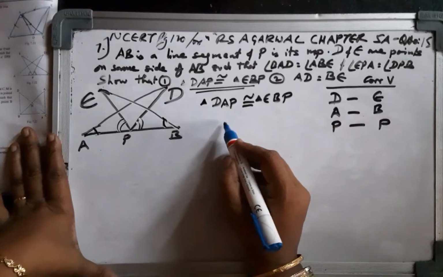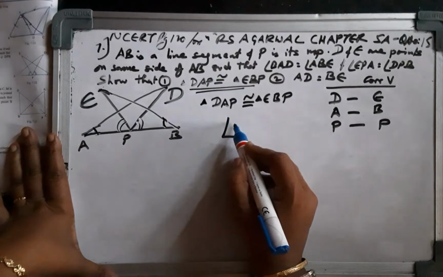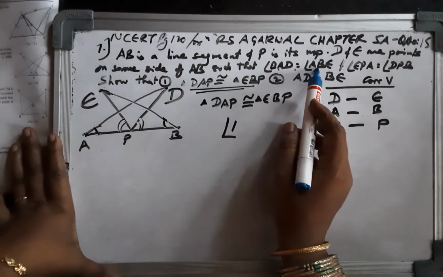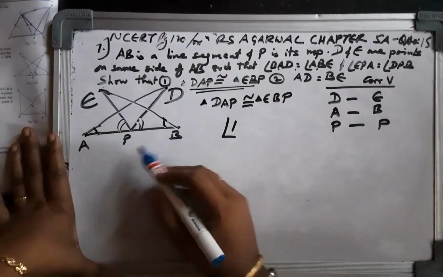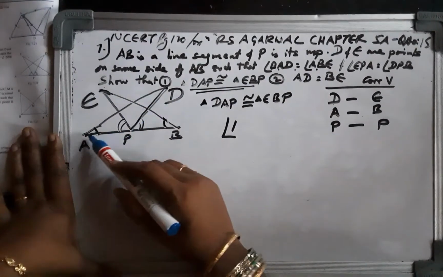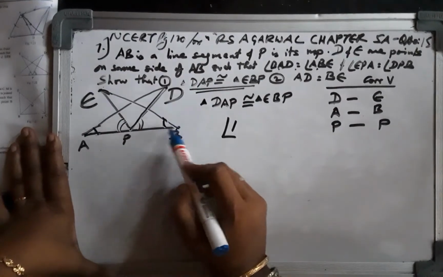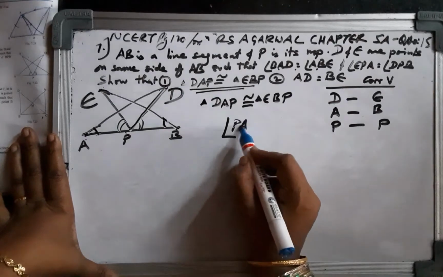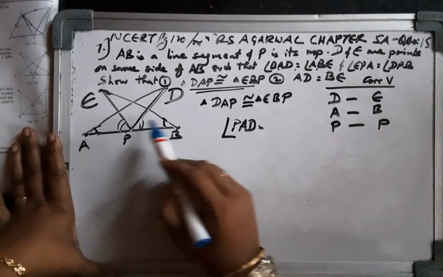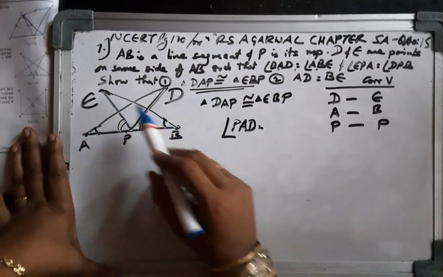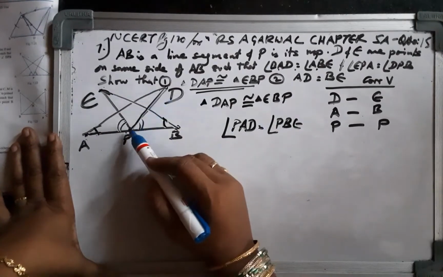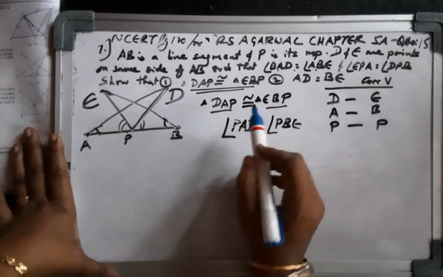It has been given that angle BAD is equal to angle ABE, which for triangle DAP, BAD can also be shown as PAD. So PAD is equal to ABE, which can also be shown as PBE, and that is what we need for our congruency of the triangles.